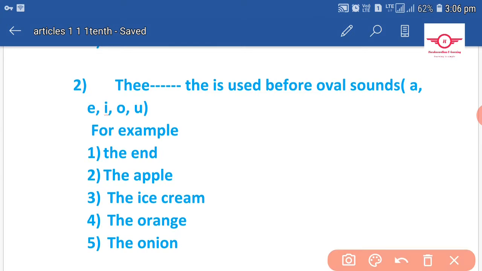Check it out: the apple and the ice cream. The word ice cream starts with a vowel sound, and orange is also started with a vowel sound. The onion. Okay, now I think you have understood when you have to pronounce the word as "thuh" and "thee".